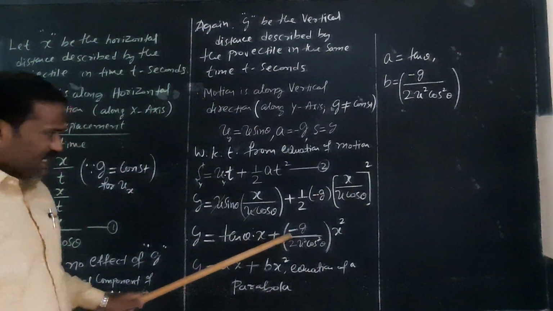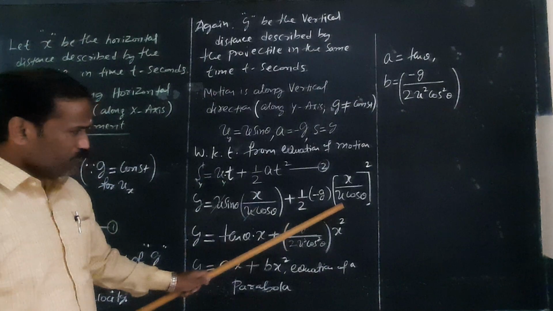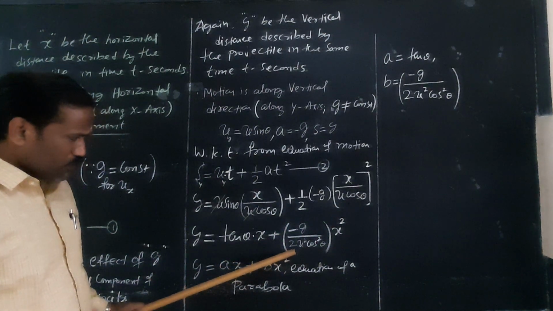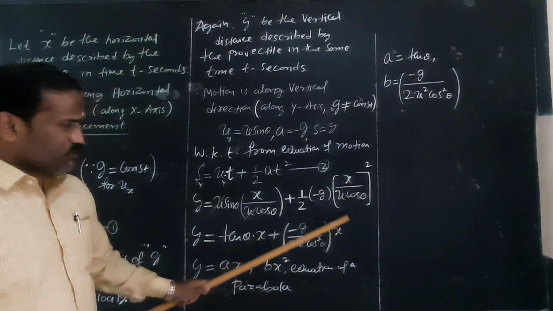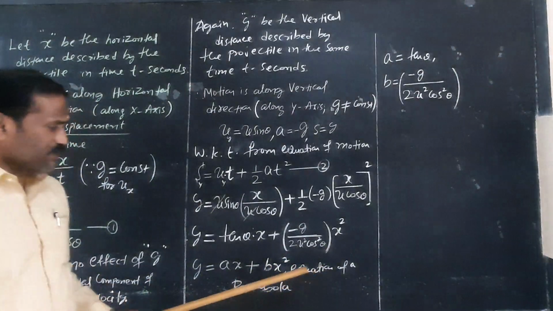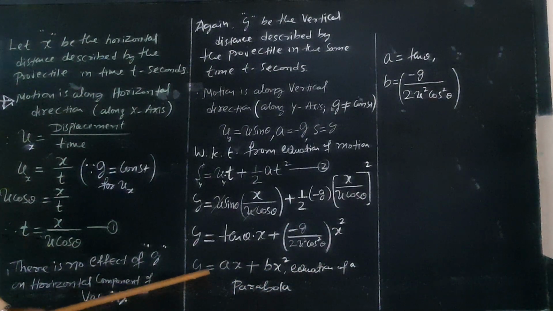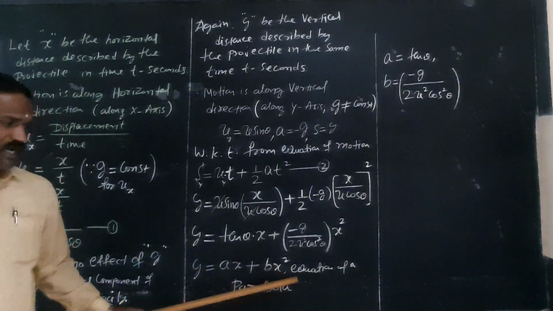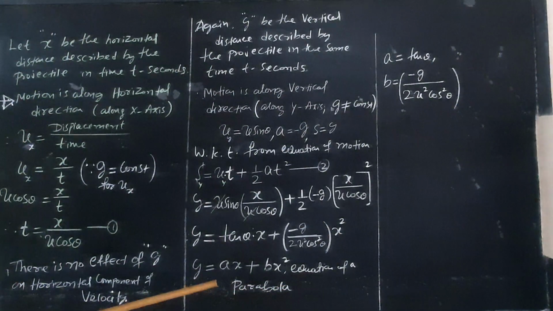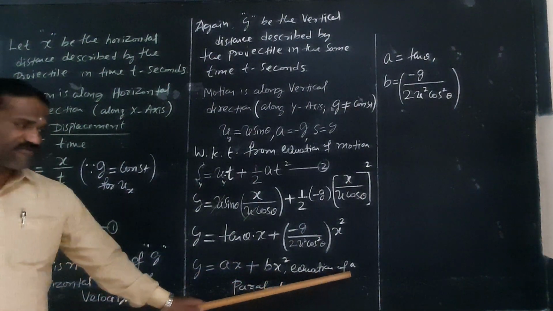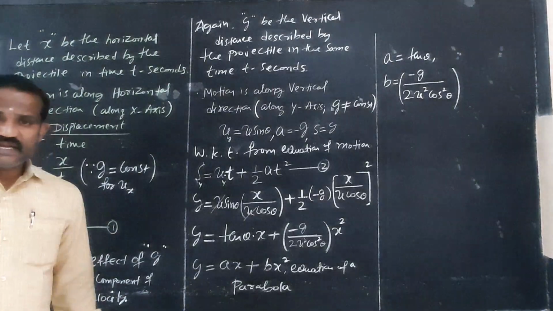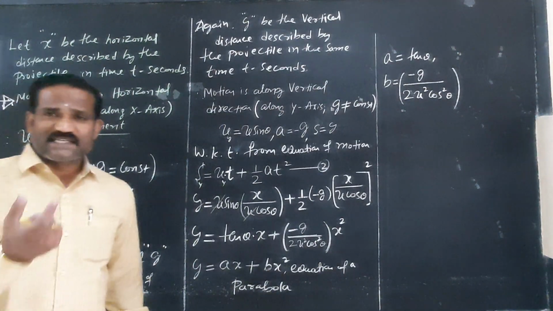Minus g over 2 u square cos square theta into x square. Am I right or not? This is of the form y is equal to ax plus bx square. This is the equation of a parabola. Parabola is a conic.